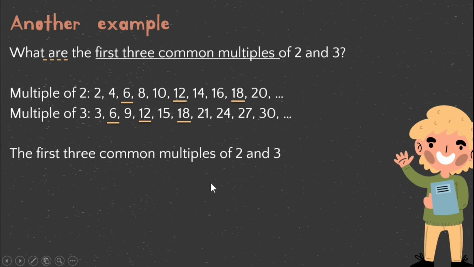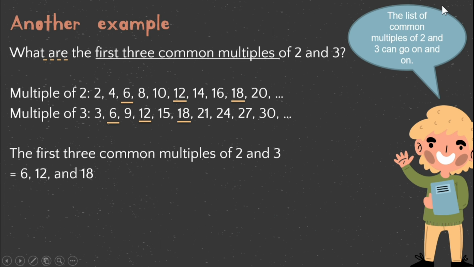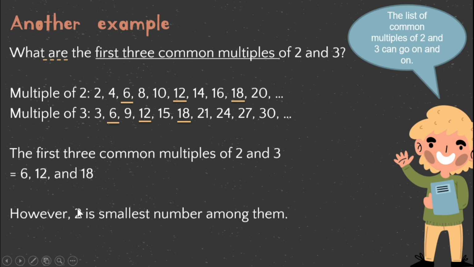And then, the question is the first 3 common multiples, so we need to find 3 numbers of the common multiples. However, 2 is the smallest number among them, but 2 is only in the multiples of 2.